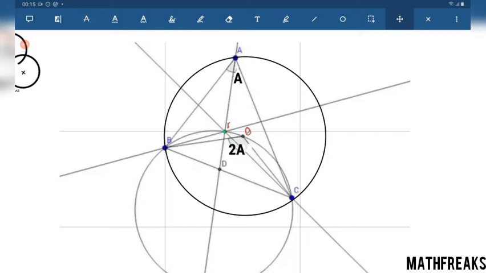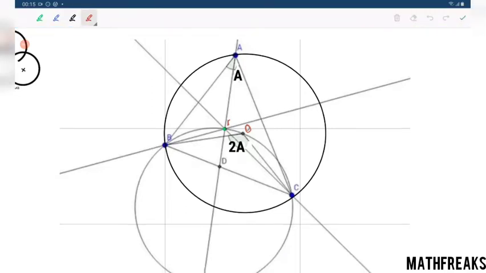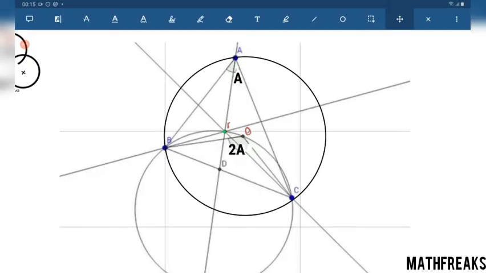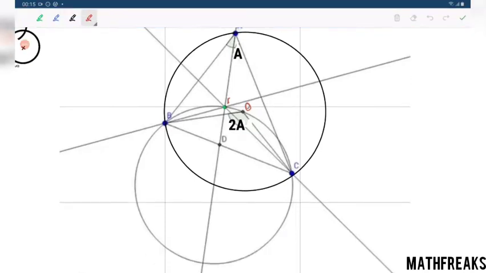Now what is the magnitude? Here we have already been given the most important thing, that O is the circumcenter. So this is the circumcircle.